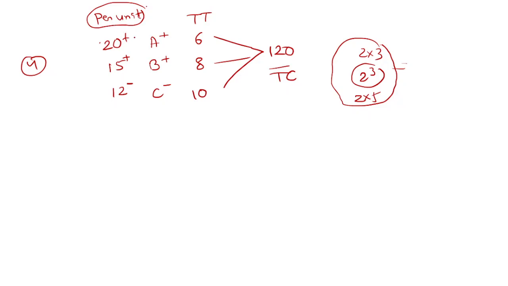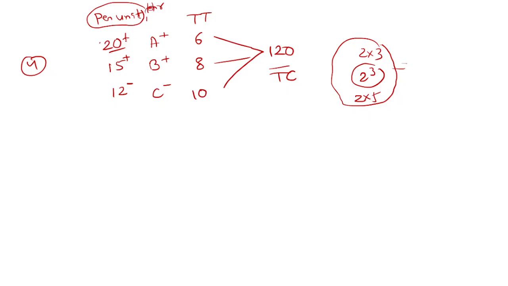Pipe A fills the cistern 20 units in 1 hour, and in the next hour it again fills 20 units.